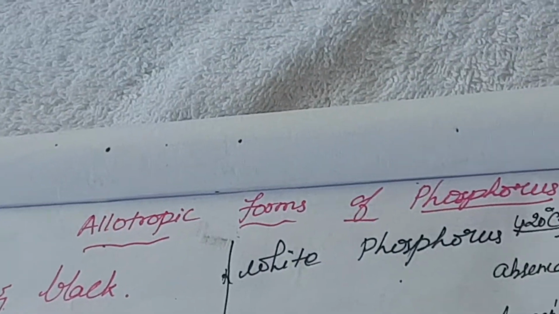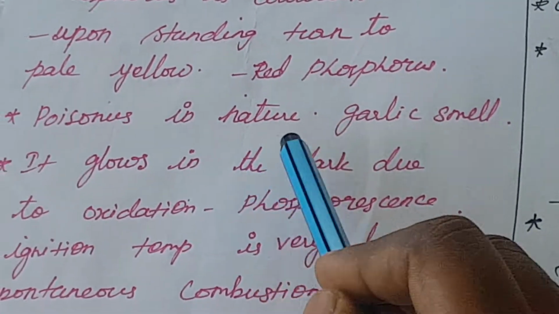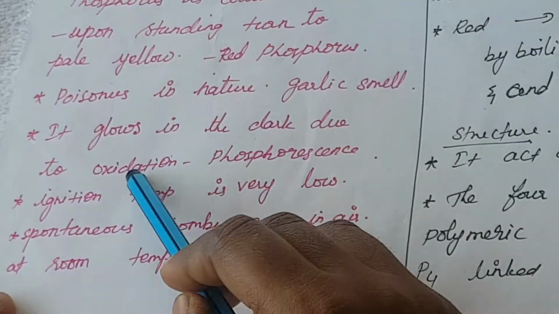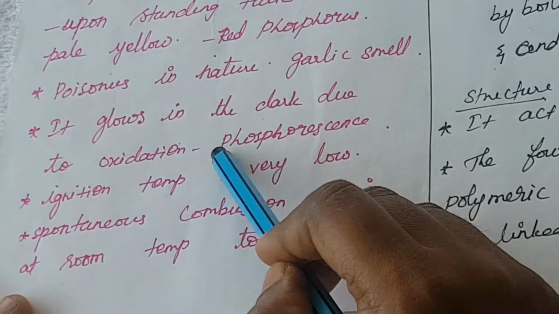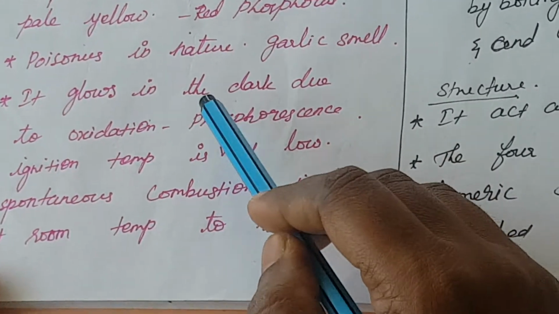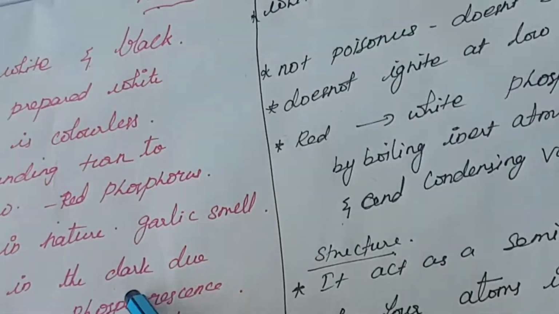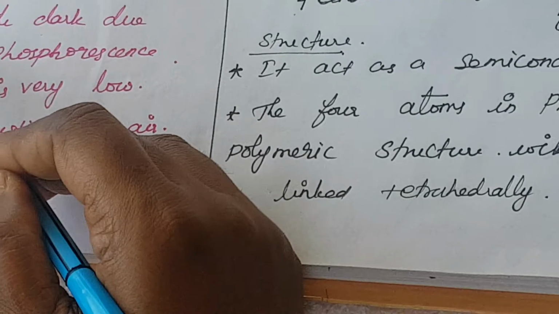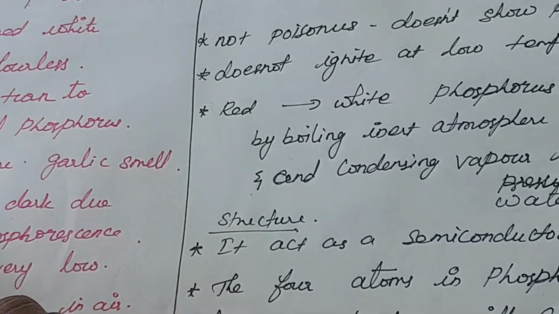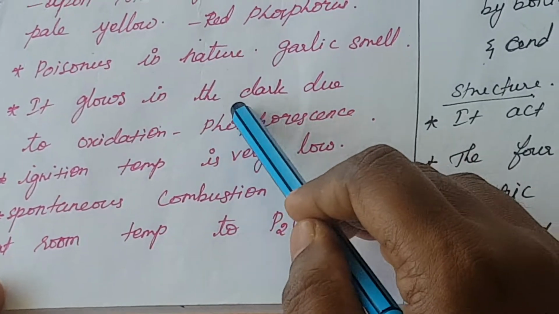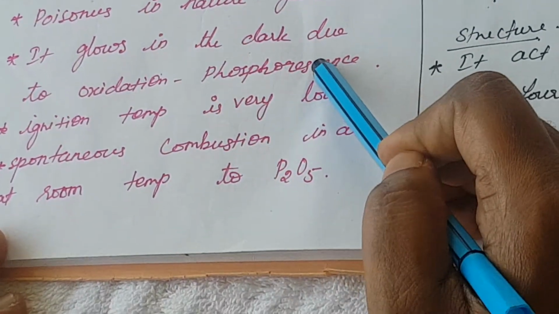White phosphorus is poisonous in nature and also has a garlic smell. It glows in the dark due to oxidation. What is meant by phosphorescence? During the night, in the dark, it will glow. What is the reason? Because of the oxidation, the phosphorus is oxidized, and due to this oxidation it starts to glow during the night. That is called phosphorescence.